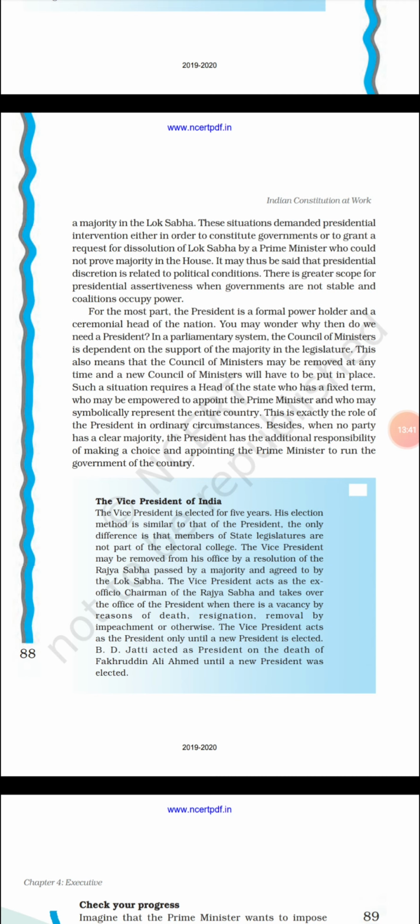Though the President does not have any power to change their decision, the President can only request them to reconsider. But the President has the power to be informed of everything happening in the government. That is the first discretionary power of the President.